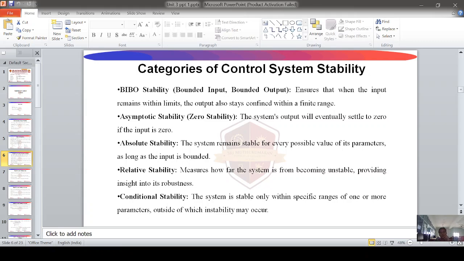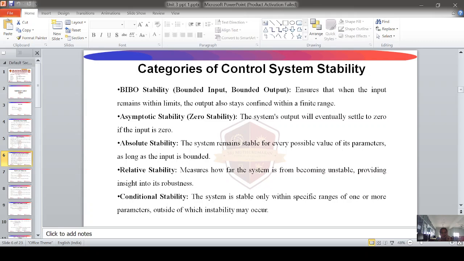Then categories of control system stability. BIBO stability, bounded input, bounded output. It ensures that when the input remains within limits, the output also stays confined within a finite range. Second one, asymptotic stability, that means zero stability: the system's output will eventually settle to zero if the input is zero.